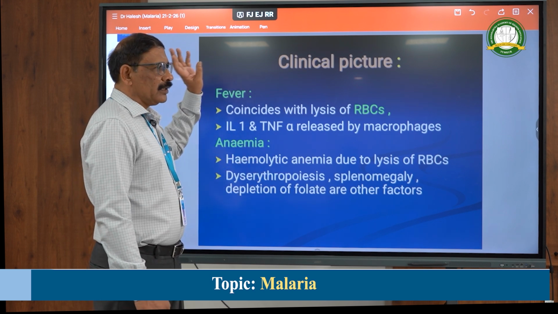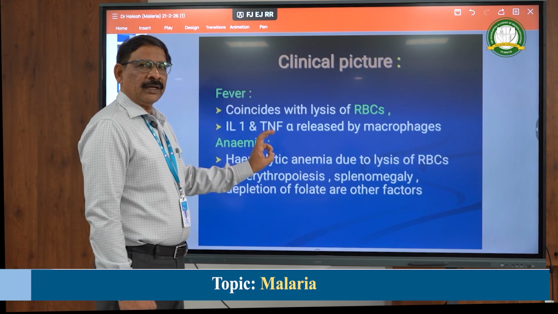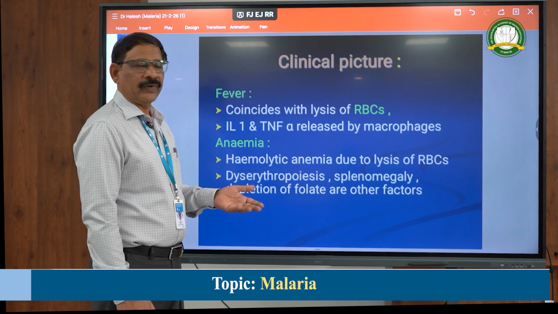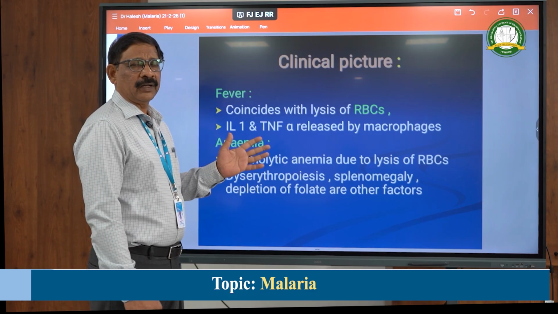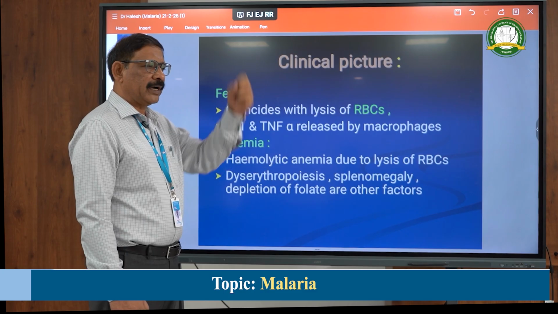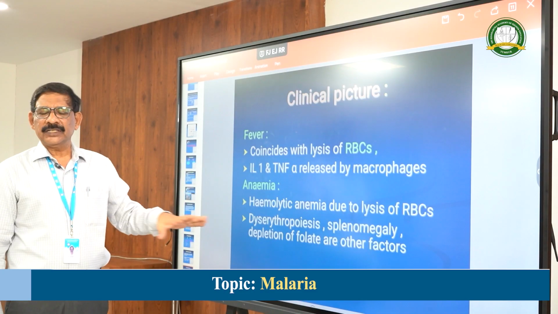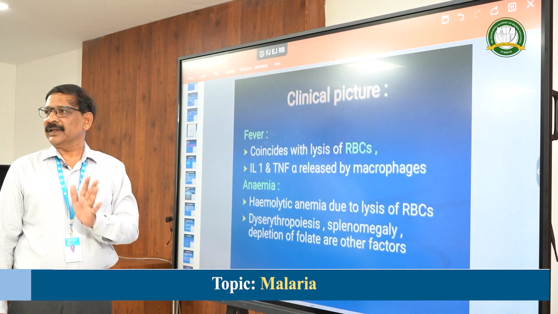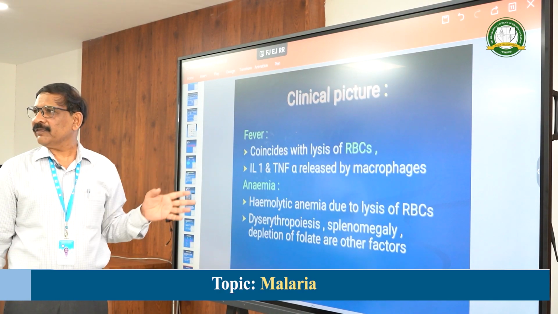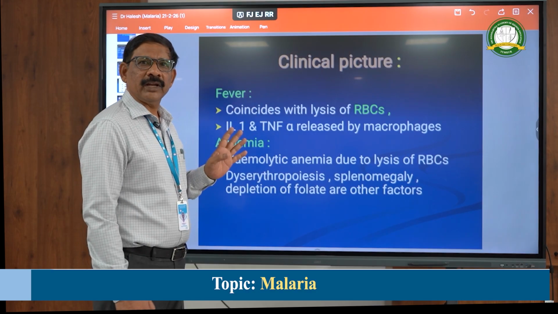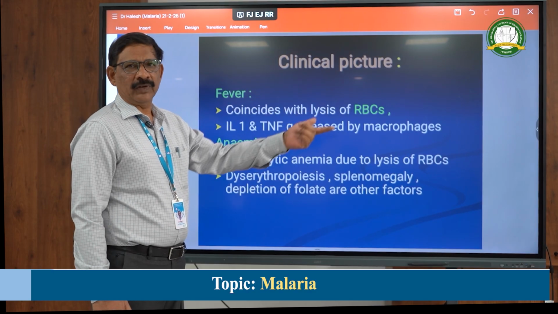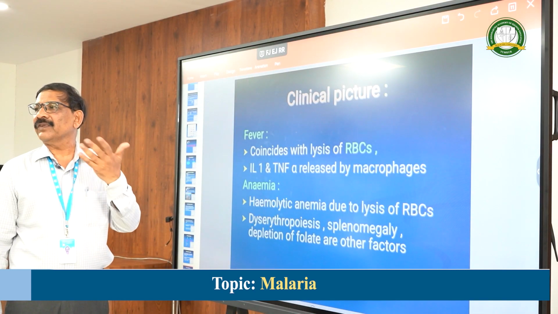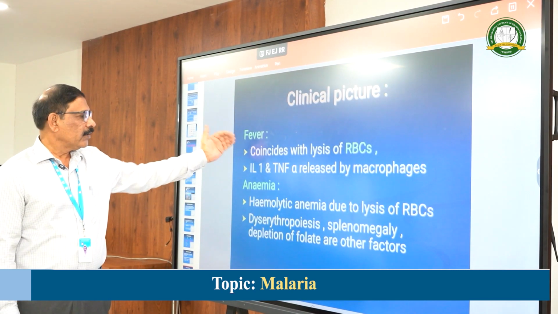So earlier there is a cold stage, then the hot stage, the fever, then you will get the wet stage or the sweat stage, where the person will have profuse sweat. The person will be drenched with sweat, blankets and bed sheets, everything will be wet. After that he will go for a very nice sleep, and in the morning he gets up and is very fresh. For another 48 hours he will be very normal. After 48 hours again you will get it. So that is the intermittent pattern, up to 7 to 10 such cycles of fever can occur in each infection. That is the fever stage.